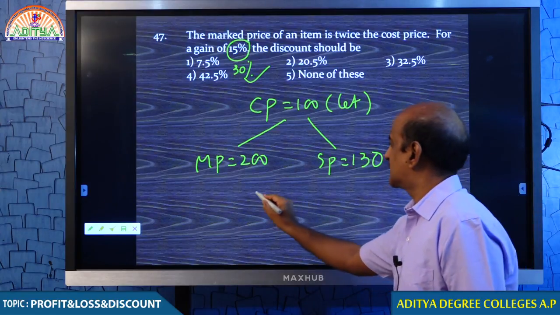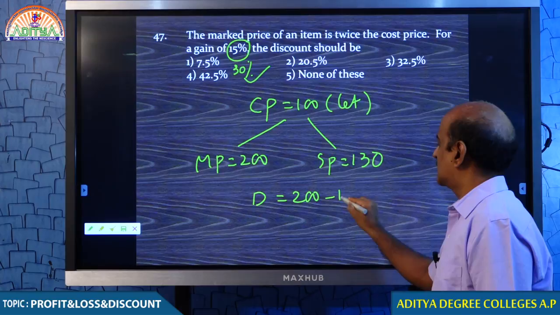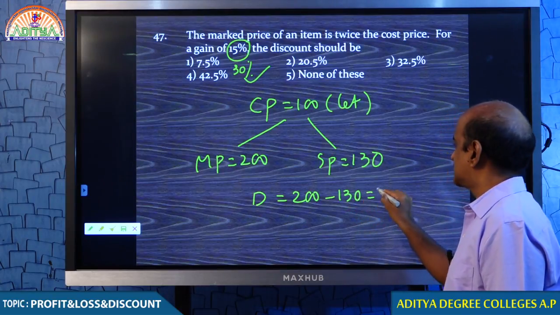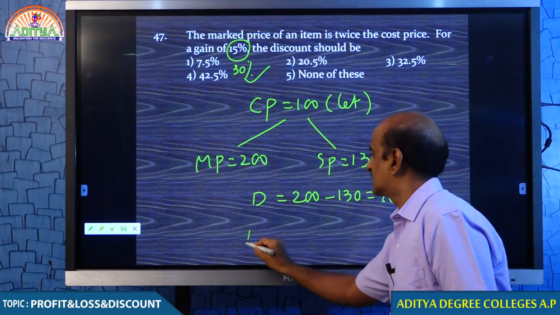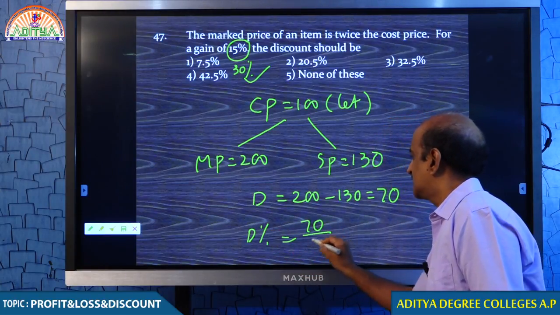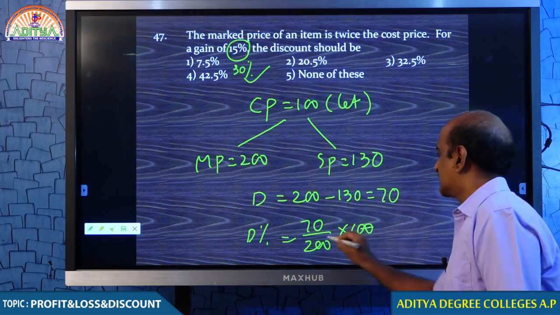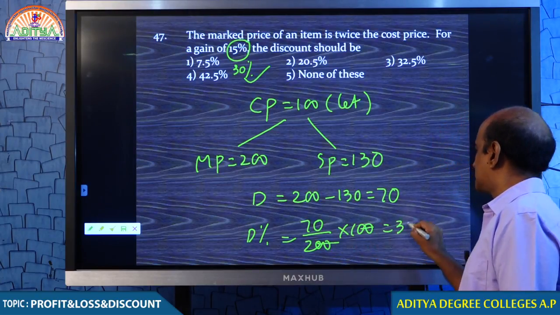In this transaction, how much discount you can offer? 200 minus 130, that is 70. So, rate of discount is given by 70 by 200 into 100. Therefore, your answer is 35%.